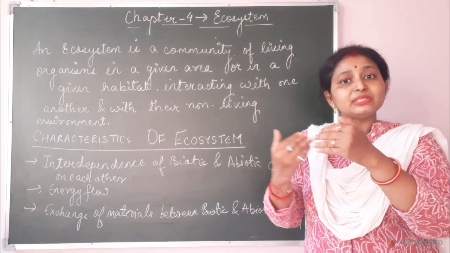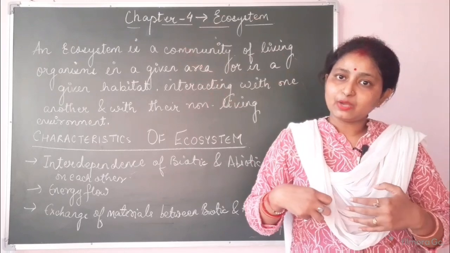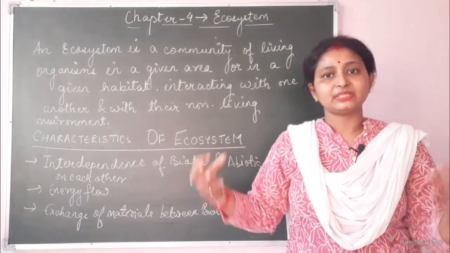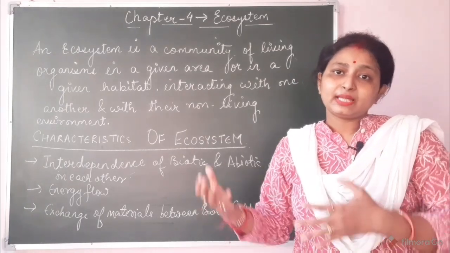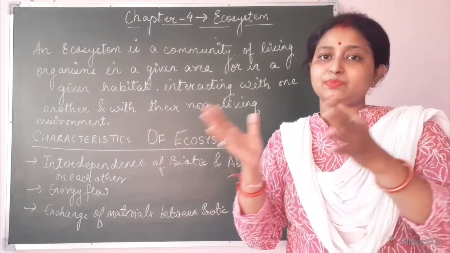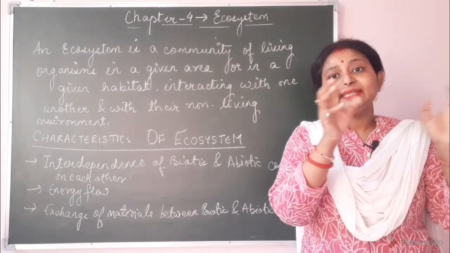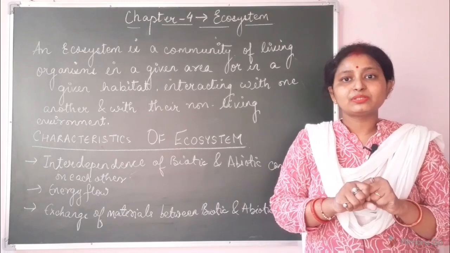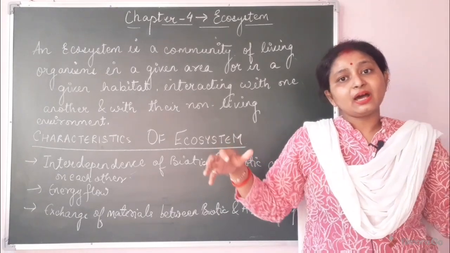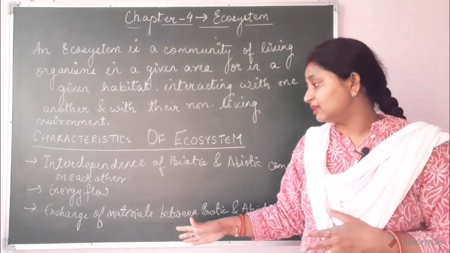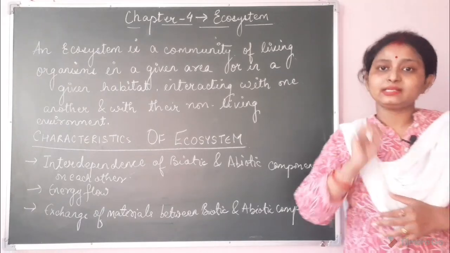So you can see that the materials are exchanged, right? Material is taken up from the atmosphere. Bacteria have helped in incorporating the nitrogen content in the plant. And after that, when these green plants are eaten by herbivores, it is transmitted to the herbivore, then to the carnivore, and then to the decomposers, and these decomposers mix all this content into the soil again. So this is how the exchange of materials occurs between the biotic and the abiotic components.